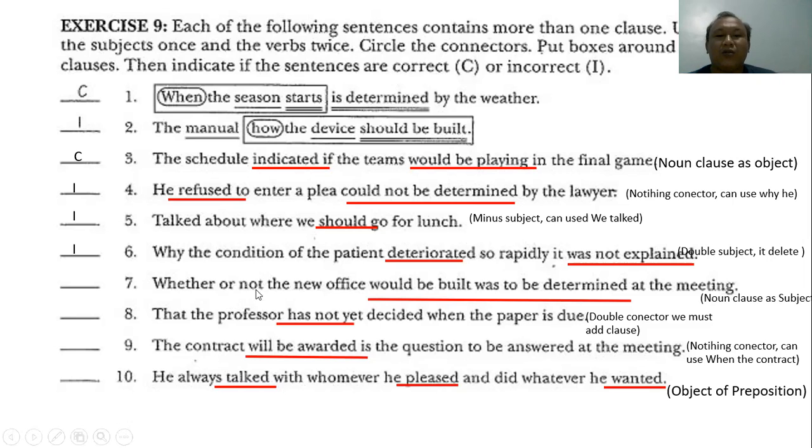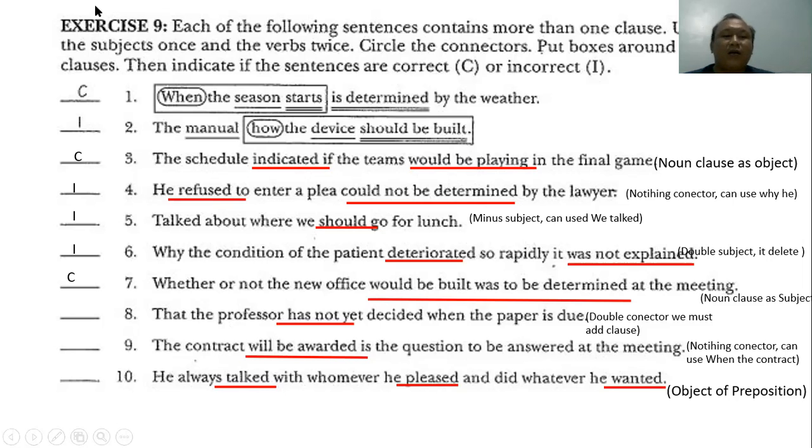Number 7: Whether or not the new office would be built was to be determined at the meeting. The answer is correct. This sentence has a noun clause as subject: whether or not the new office would be built, was to be determined.